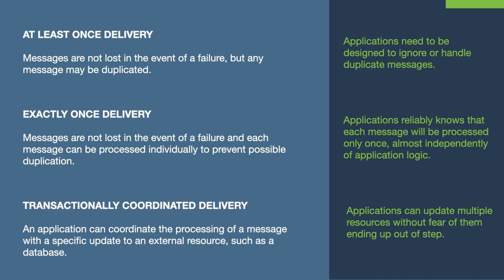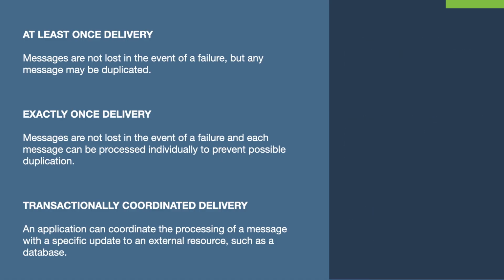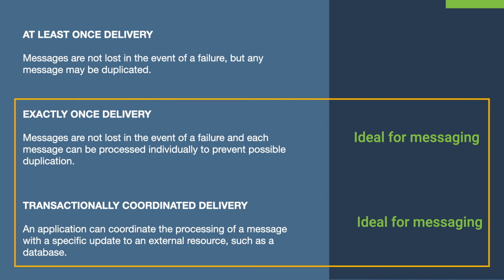Transactionally coordinated delivery allows an application to execute a transaction by coordinating with an external resource, such as a database. For example, you may want to update the database and publish a message within the scope of a single transaction. Most of the messaging systems today work well for exactly once and transactionally coordinated deliveries. Whereas streaming systems are good for at least once deliveries, with the consumer expecting duplicate messages.